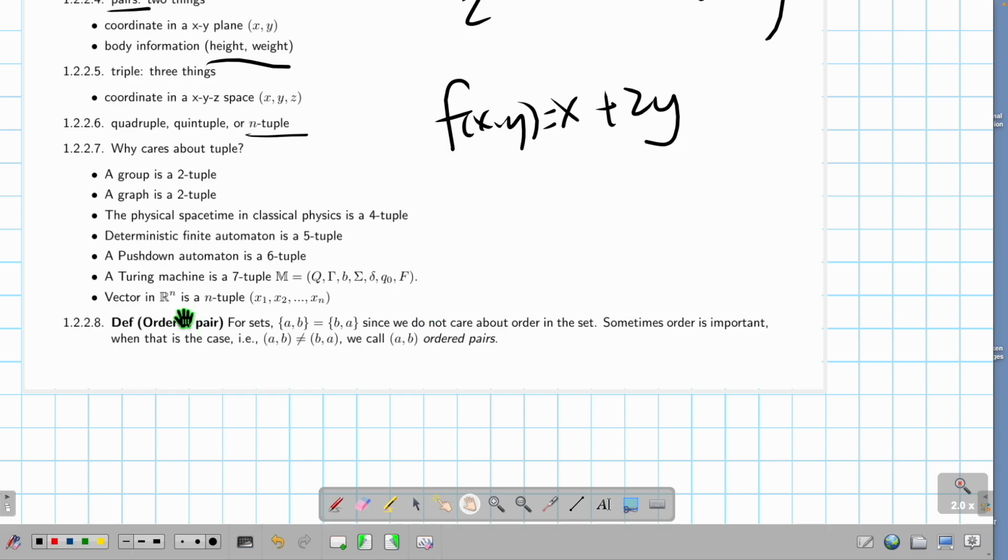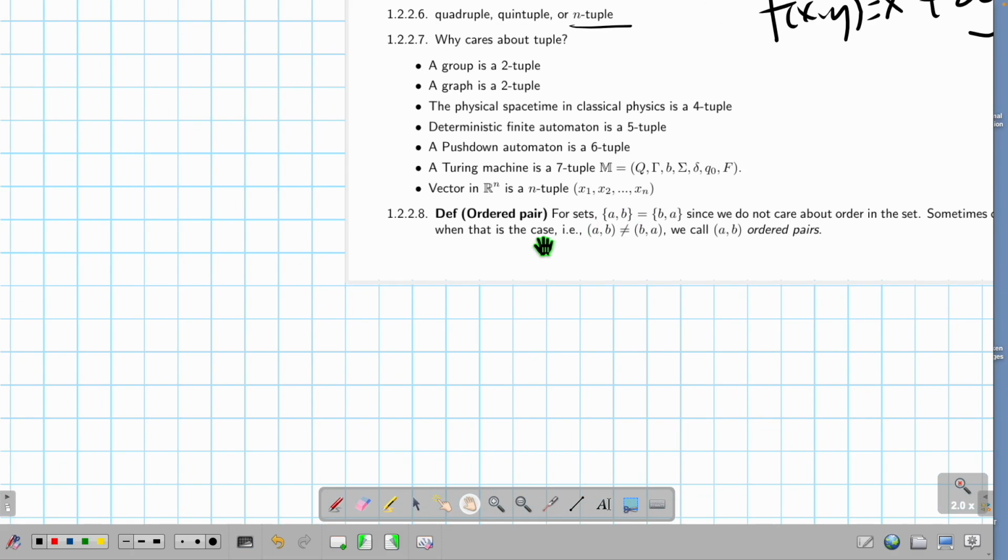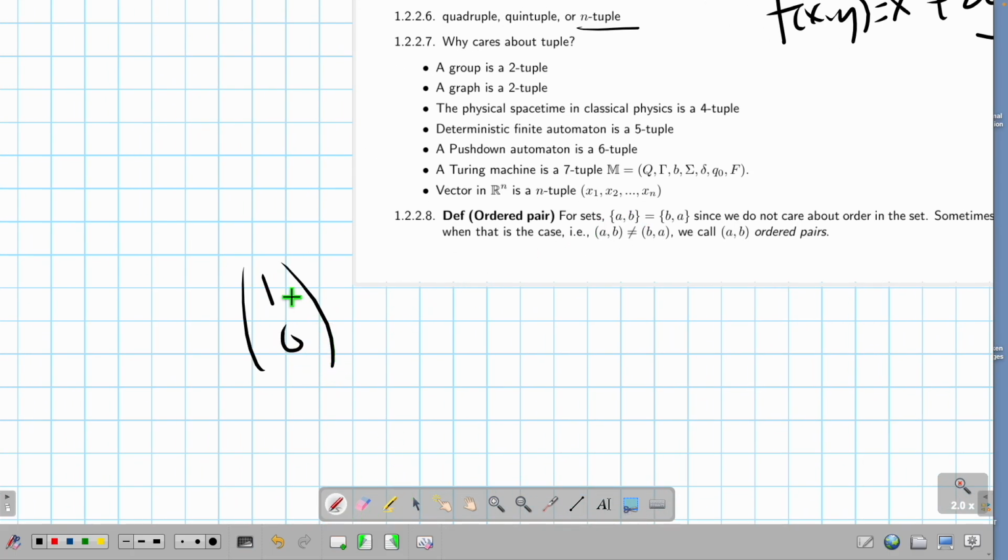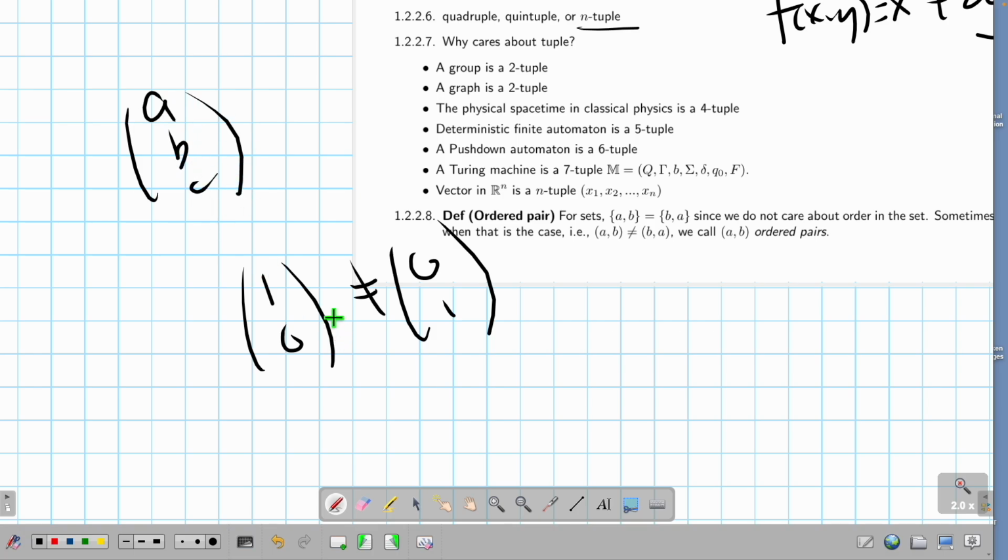So that means, what is a Turing machine? A Turing machine is a set, but inside this set there are 7 things, each of which is also a set. And what's a vector? A vector is also a tuple. You write (1, 0), it's an ordered pair because this is not the same as (0, 1). So the order is important. And this is a vector in 2-dimensional space. And if I have 3 numbers, then this is a 3-dimensional vector. And you can keep going on, then you have an n-dimensional vector.